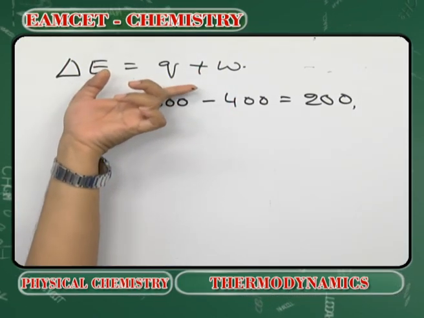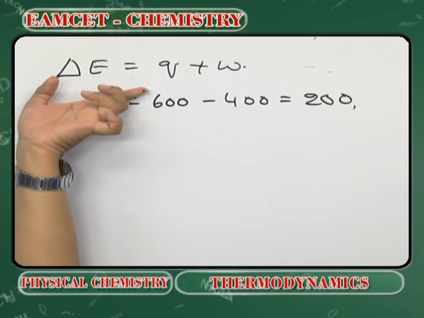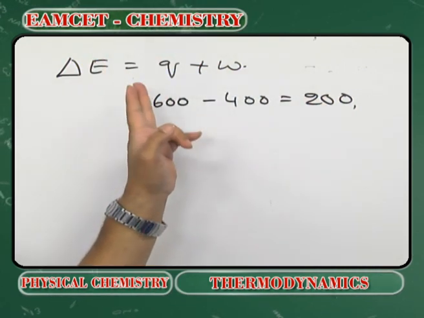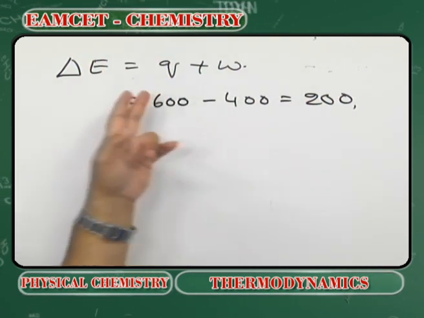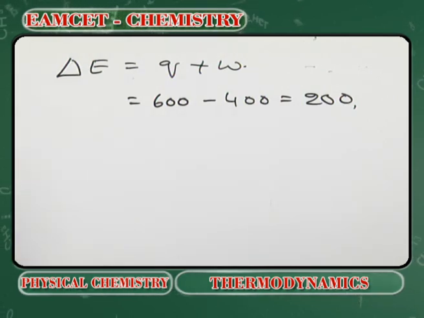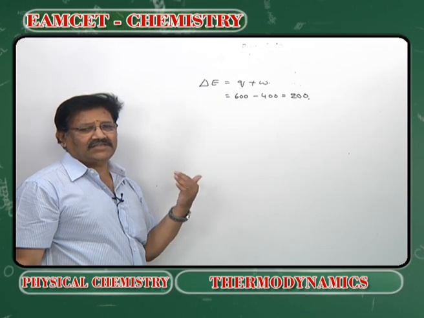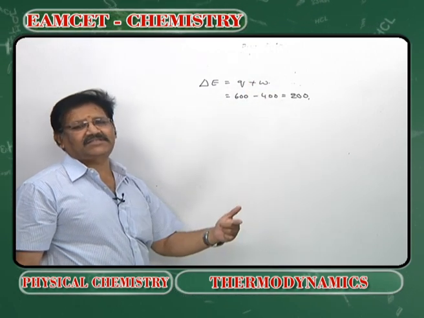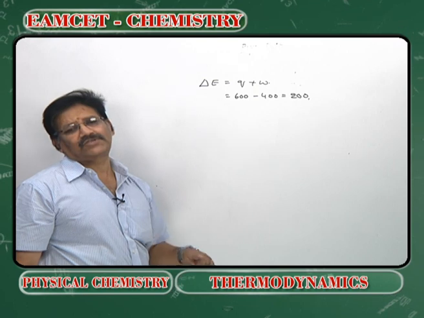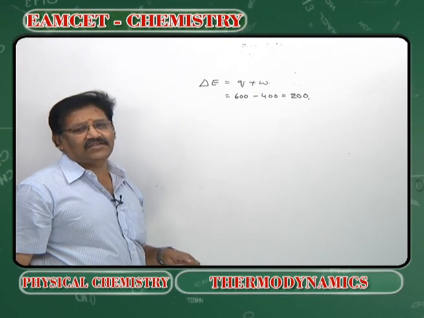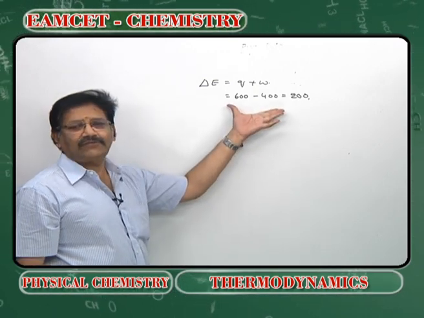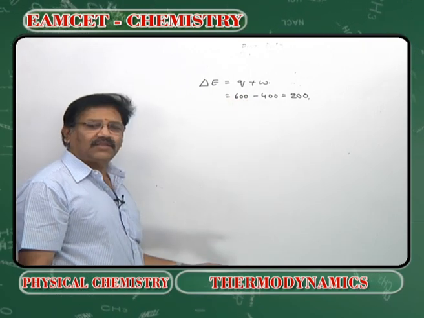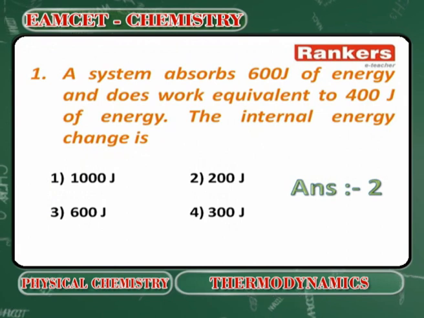What is the mathematical expression of the first law? Delta E is equal to Q plus W. Q takes a negative sign when heat is given out. Q takes a positive sign when heat is absorbed. W takes a negative sign when work is done by the system. W takes a positive sign when work is done on the system. So, never get confused with the sign convention, which is most important in thermodynamics numericals. Next problem.